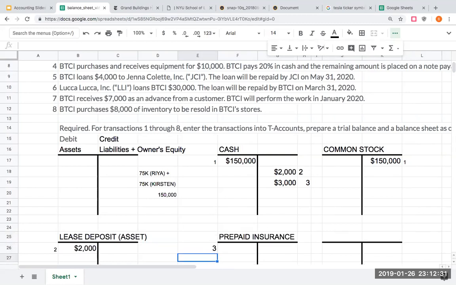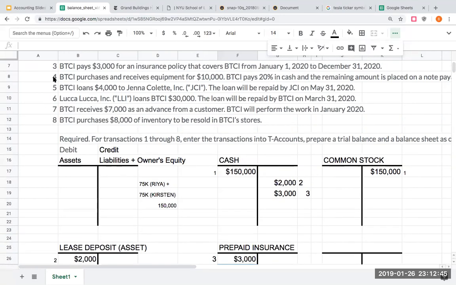And right here, call this number 3, and here I've got $3,000. Okay, let's go to the next one. Again, prepaid insurance is an asset. It's giving us future economic benefit in the form of insurance coverage.